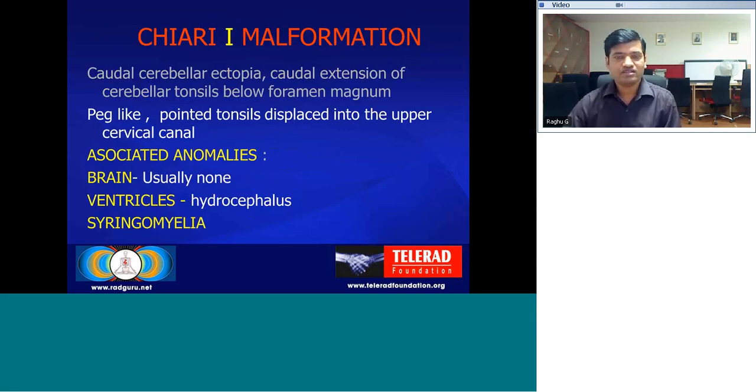To begin with Chiari malformations, in Chiari type 1 malformation, there is cerebellar ectopia. There is a caudal descent of the cerebellar tonsils below the level of foramen magnum. When it extends more than 5 mm in adults or more than 6 mm in children, it is known as abnormal. There are peg-like pointed tonsils which project into the upper cervical canal. There can be associated anomalies in the form of hydrocephalus or syringomyelia, but usually there are no associated brain anomalies as such. This is the Chiari 1 malformation.